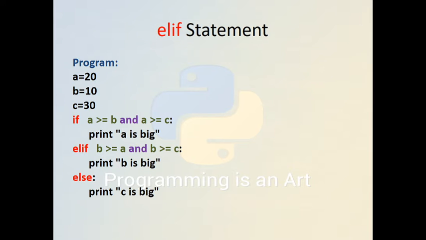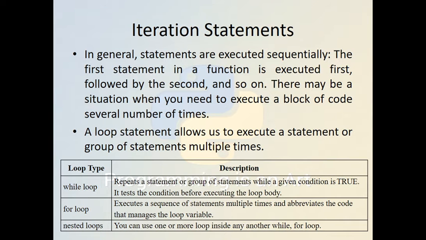This is a simple example where A is 20, B is 10 and C is 30, and there is a condition: A is greater than or equal to B and A is greater than or equal to C. A print statement, then again in elif we mention another condition, that B is greater than or equal to A and B is greater than or equal to C, that executes one statement, and then the else. The result is as shown in the output.